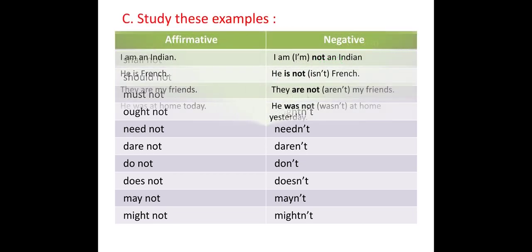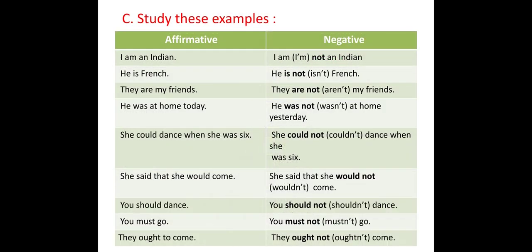Now we will see some sentences. Here in your textbook it is also given, and I have put it on the screen. You can see it. We have some affirmative sentences, and each sentence is turned into a negative sentence. So that also we will read. First sentence, I am an Indian. When it changes into negative, we can say like this, I am not an Indian. The short form is also written in your textbook, and on the screen you can see some short forms written in brackets.